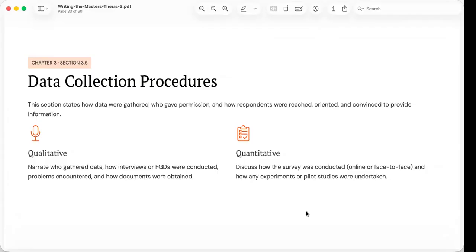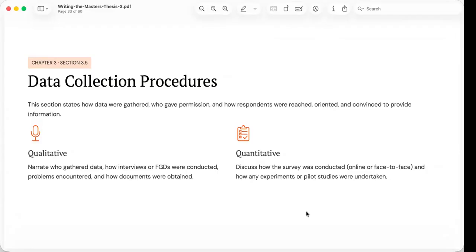In qualitative research, the discussion should describe how interviews, focus group discussions, observations, or document analyses were conducted. Explain who facilitated the interviews, how long they lasted, how conversations were recorded, and how documents were obtained. Mention any challenges encountered during data collection and how they were addressed. This demonstrates transparency and strengthens the trustworthiness of the study.